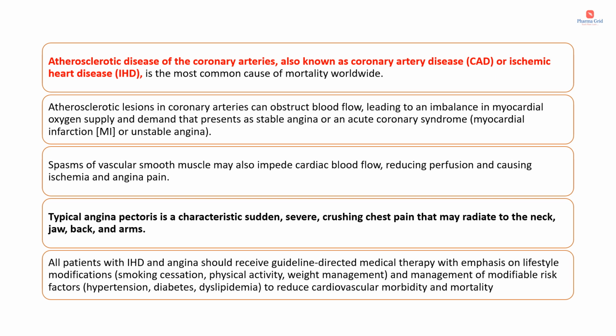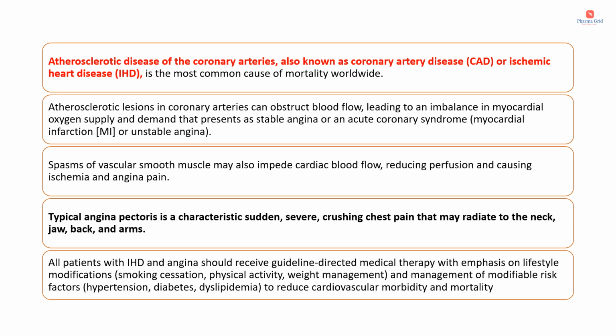Atherosclerotic lesions in coronary arteries can obstruct the blood flow, leading to an imbalance in the myocardial oxygen supply and demand that presents as stable angina or an acute coronary syndrome, which includes myocardial infarction or unstable angina. So in a nutshell, we can say that angina pectoris, which is one of the main symptoms of ischemic heart disease, is due to an imbalance between oxygen supply and oxygen demand of the myocardium.